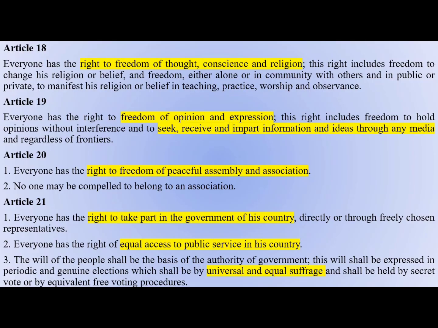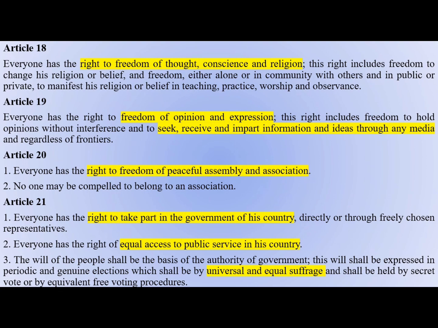So Article 18 is related to the right to religion under Articles 25 to 28 of the Indian Constitution. Article 19 is about Article 19 clause 1A of the Indian Constitution. Then Article 20 is 19 clause 1 subclauses B and C of the Indian Constitution.